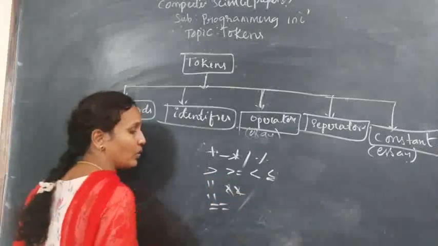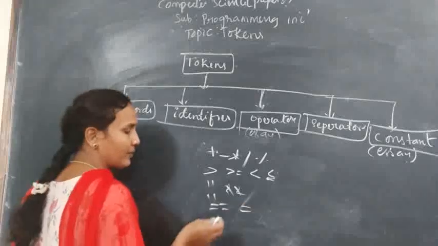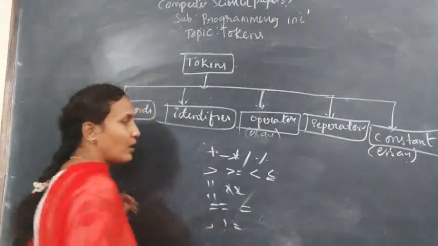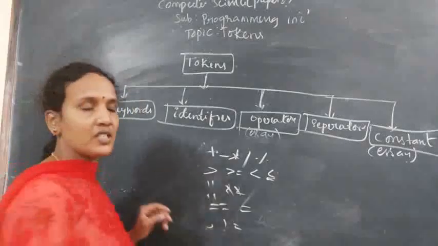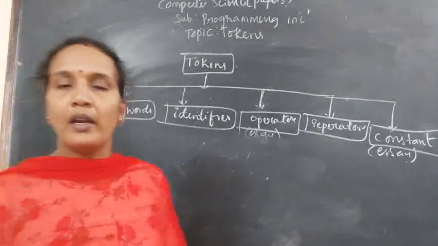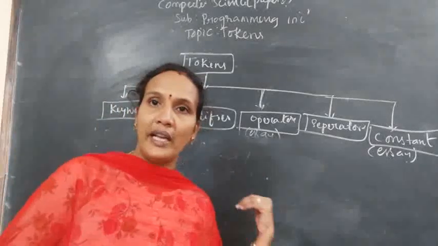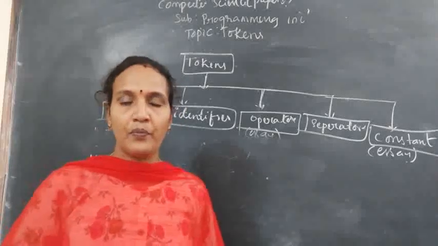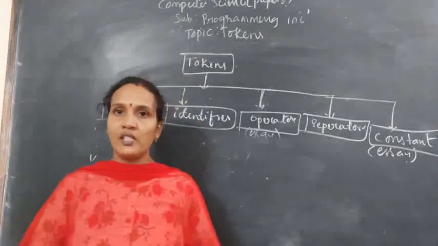Assignment operator, equals to. Different types, like comma, not equals to. All these operators come under the operators topic. When we come to the essay question, at that time again I will explain each and every operator of C programming.